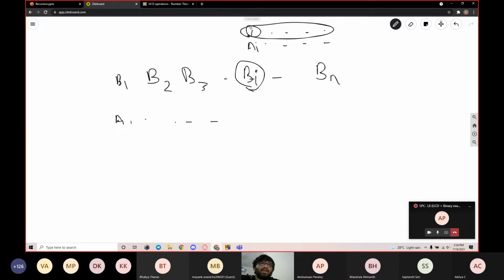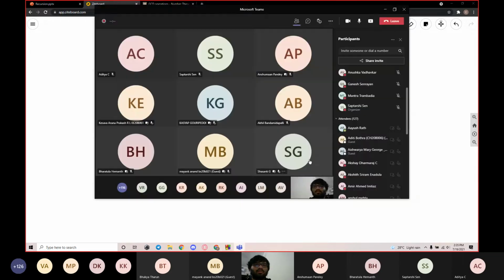If B of i can divide A of i for each and every B of i present, then we can form this sequence B from 1 till n. I hope you guys have got the logic. If anybody has a doubt, please do raise your hand or ask in the chat.